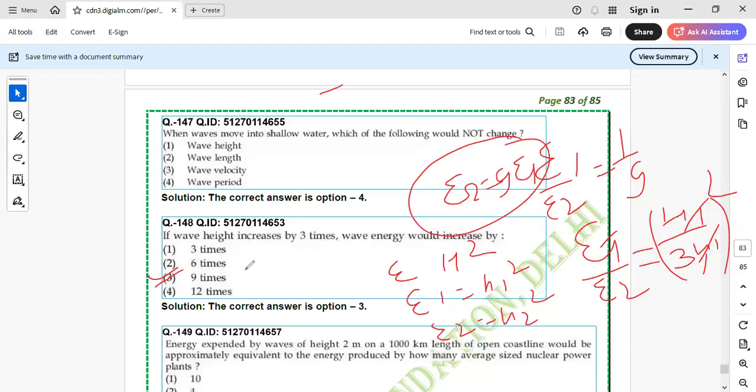Otherwise, I could have done, if the 5 meter is having 25 times energy, then 3 meter would have 9 times energy, because energy is proportional to h square. It was very simple. The formula is there. Is that clear why it is 9 times square of height?